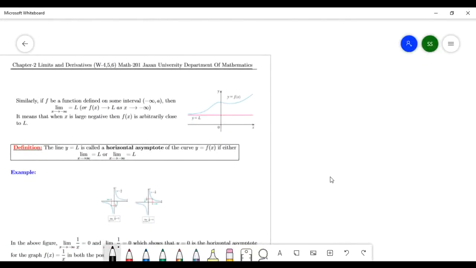Okay, so look over here. I will start from here. Last lecture I told you this definition. This limit as x goes to plus or minus infinity of f(x) is equal to this number L, right? This number L. Then